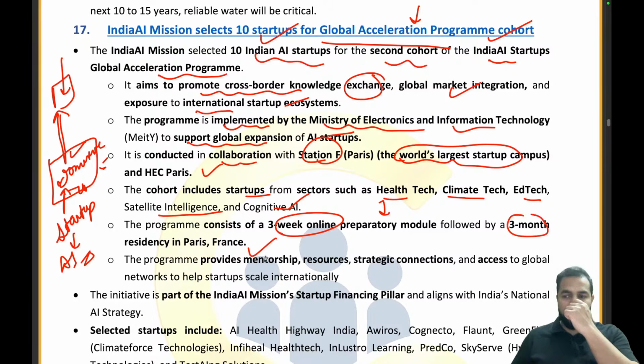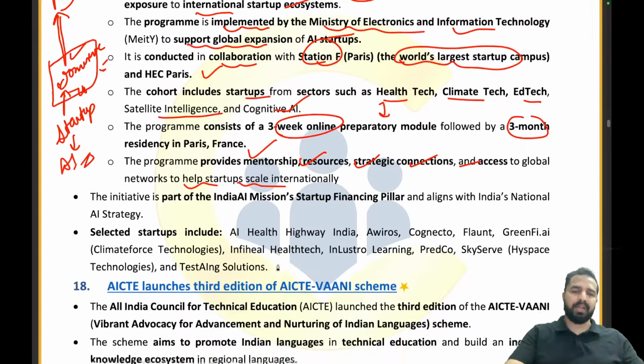So first of all, they will be learning the skills in online mode, right? You all know that it is a digital world right now. But after that, they need some practical exposure. For that, they have to go to Paris, France, and they will be staying there for 3 months, and then they will be learning. The program provides mentorship, resources, strategic connections, and access to global networks to help startups scale internationally.